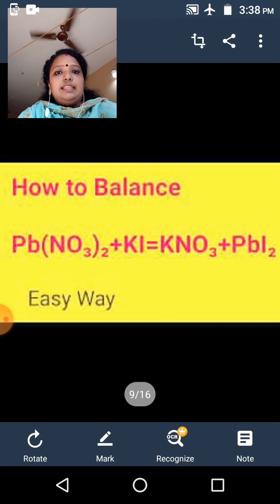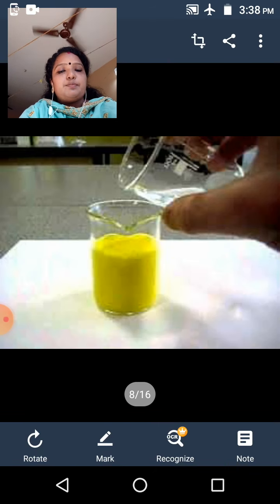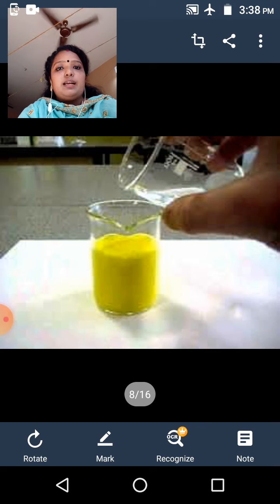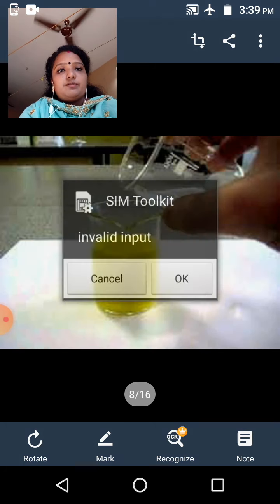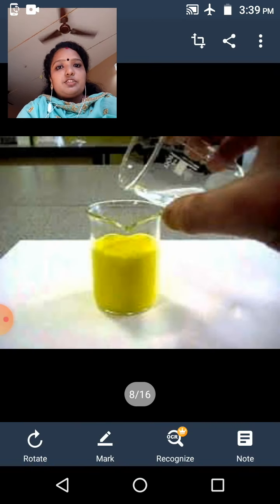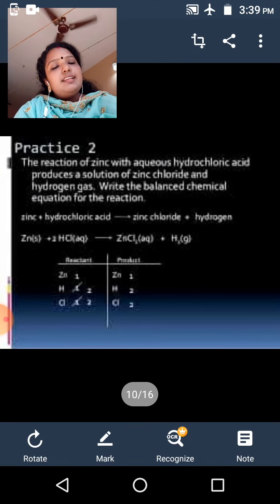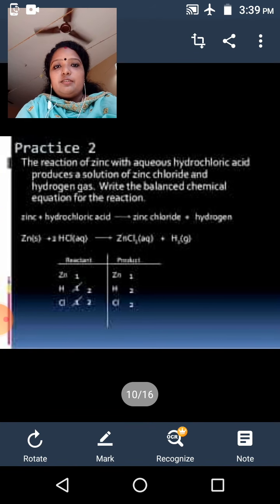The product formed is yellow in color. This picture shows that the product is a yellow colored precipitate. Okay. Then a change in color happens in this reaction. Next we move on to the third activity given in your textbook. The third activity is zinc reacting with hydrochloric acid.